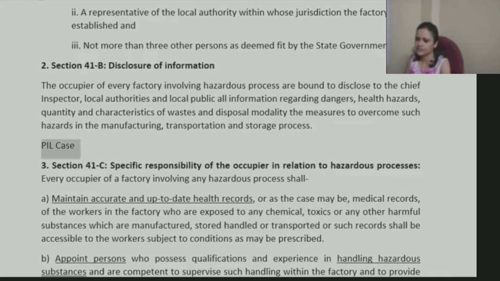Public interest litigation case. So accordingly, if there is such a ruling, it needs to be followed. Whatever guidelines have come, those guidelines need to be followed by them.